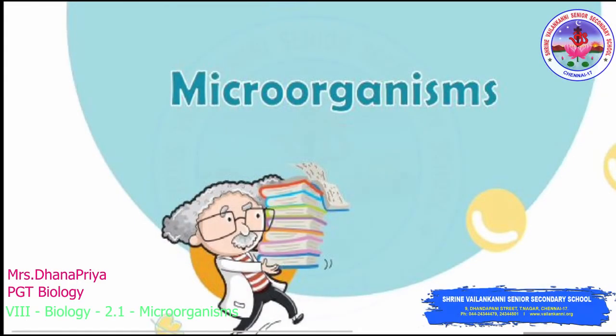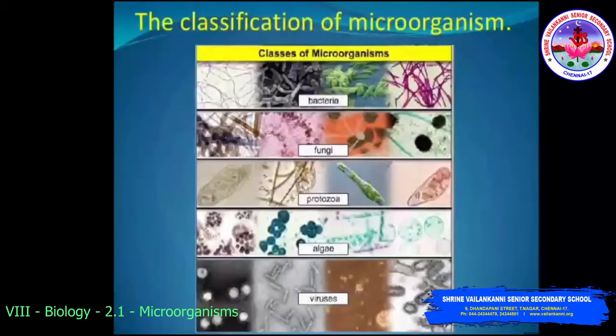Hello students. So today we're going to discuss microorganisms, continuation. Last class we discussed that microbes are otherwise called microorganisms. The term micro refers to tiny organisms which are so small that we cannot see them with an unaided eye. Some microorganisms can be seen with the help of a magnifying glass. Here you can see the examples of classification of microorganisms, that is bacteria, fungi, protozoa, algae and virus.